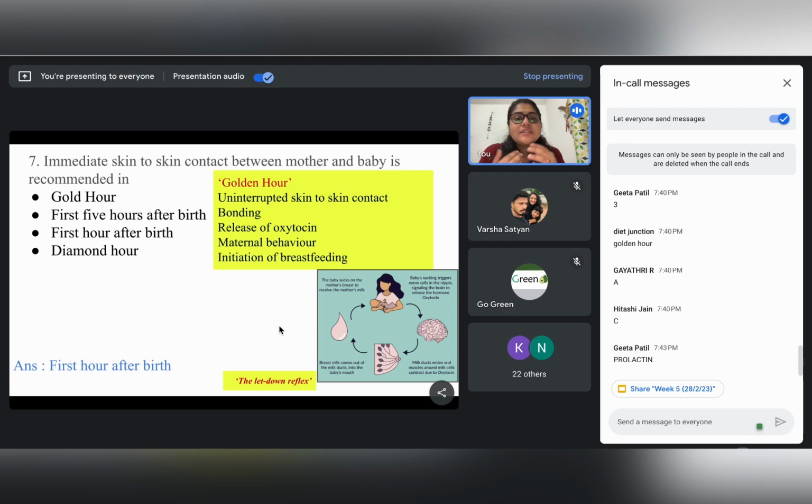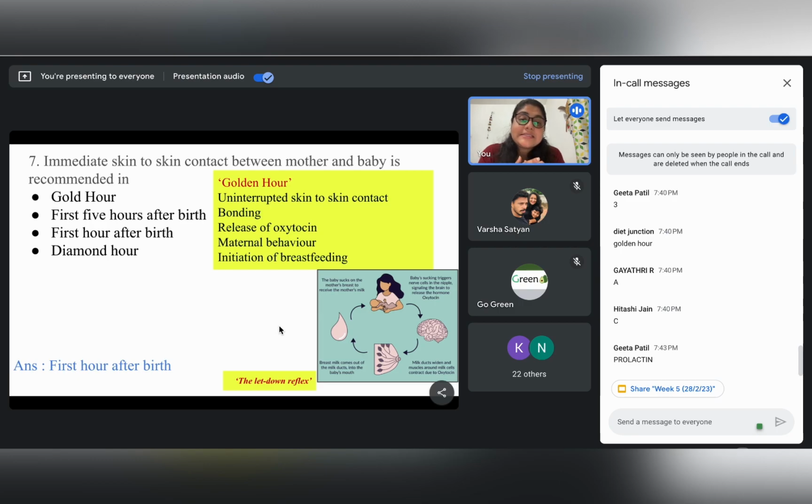So this golden hour also fosters maternal behavior. And of course, the most important factor which needs to be remembered and informed to every mother is the initiation of breastfeeding. It is very important that the first breastfeeding is initiated within the first hour. As we can see, these major activities take place in the first hour after parturition or after delivery. Hence, this is the golden hour.